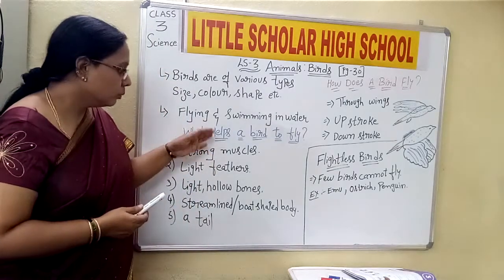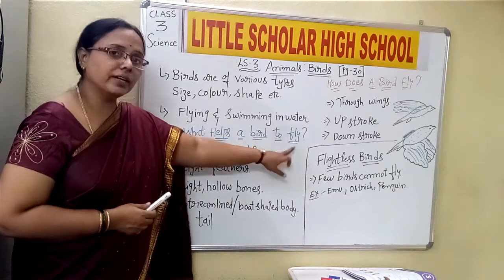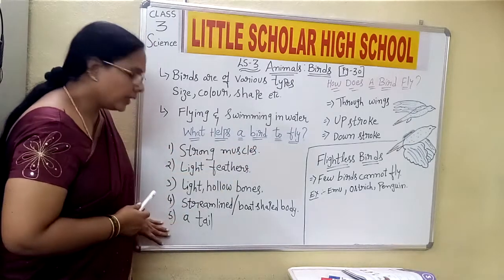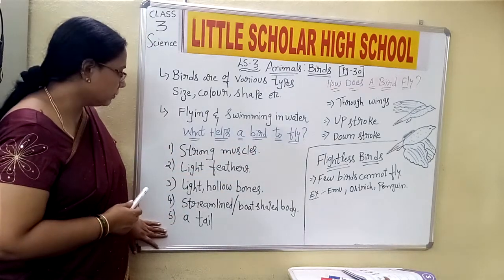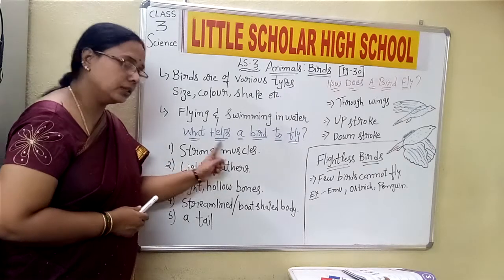Yes, we shall move to those aspects now. What helps a bird to fly? There are 5 points related to that. Now what is the first point? The first point is the strong muscles.